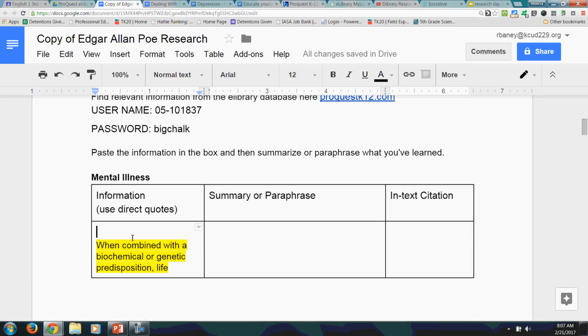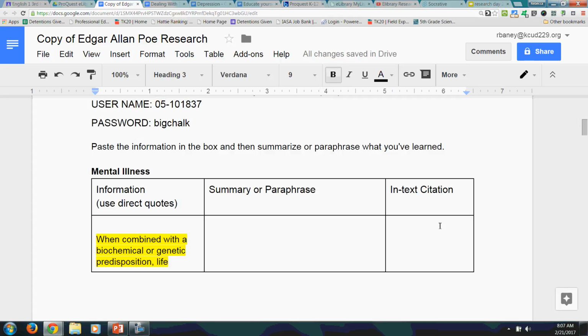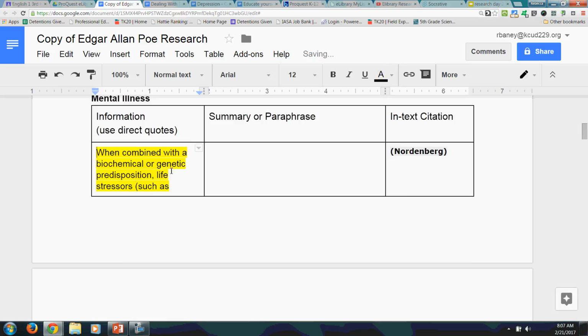When you paste something off of one of your sources, you have to go over here to the in-text citation and put the author's last name. We don't have a page number for this, so all we need is the author's last name. Not first name, just last name. And if you want to, you can even put the parentheses, because you remember that in-text citations are in parentheses. Okay, so the quote directly from the source, copy paste, the in-text citation, which is the author's last name.